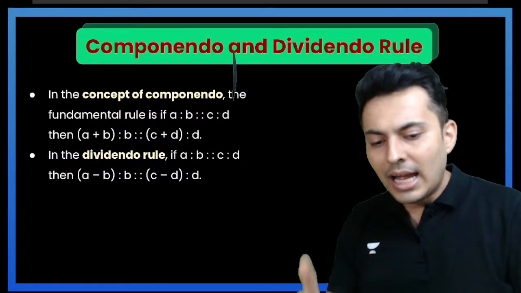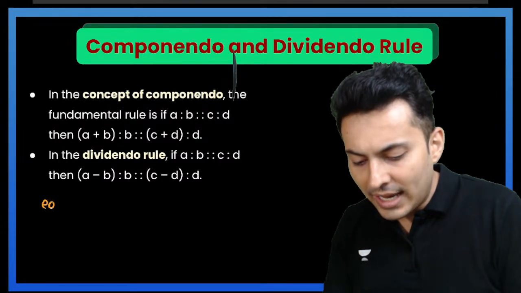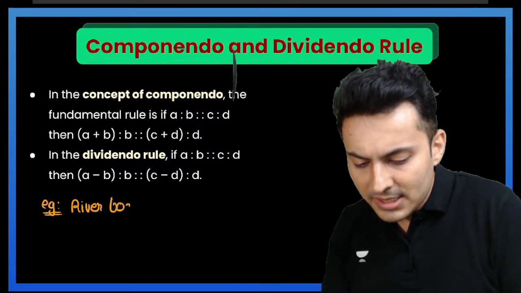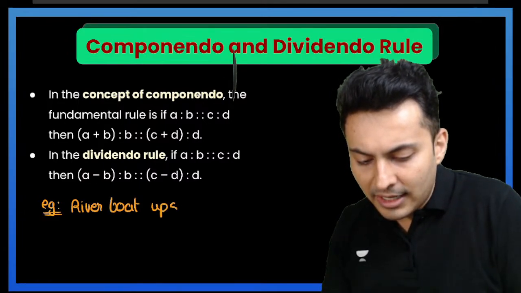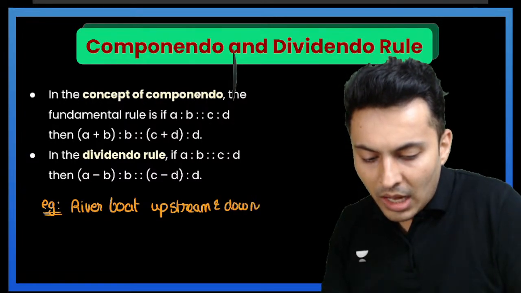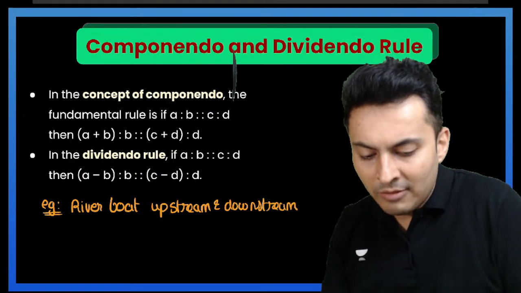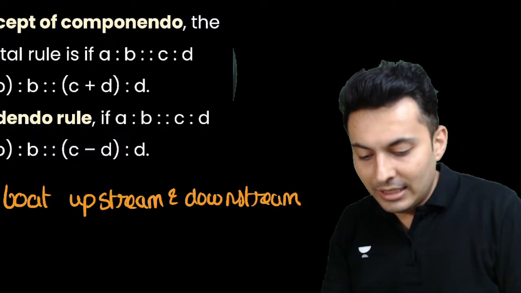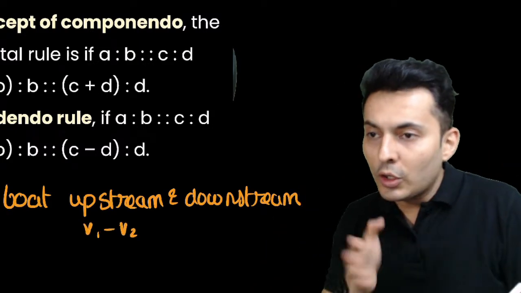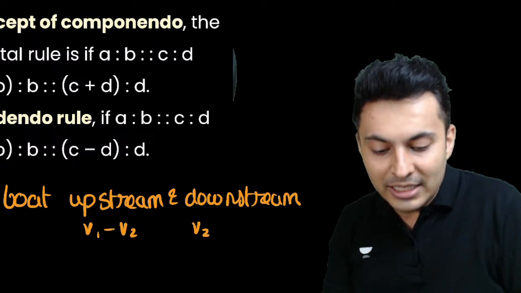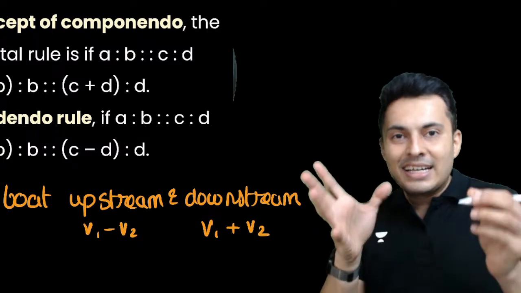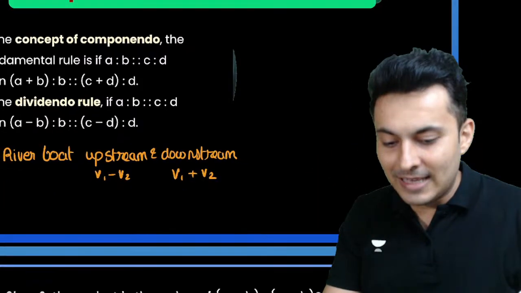Now, where do you generally use this componendo dividendo property? I will give you those applications also. Example, river boat problems, where there is upstream and downstream. When you are going up the stream, that means you are going against the waves, then the velocity is v1 minus v2. When you are going down the stream with the waves, then the velocity is v1 plus v2. So there is addition, there is subtraction. That is a good example.